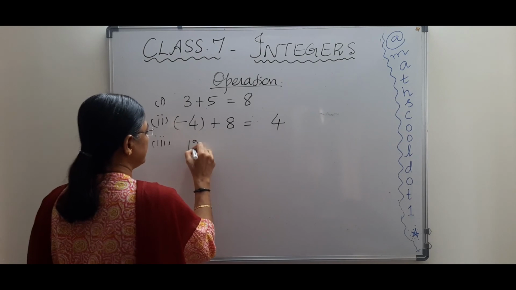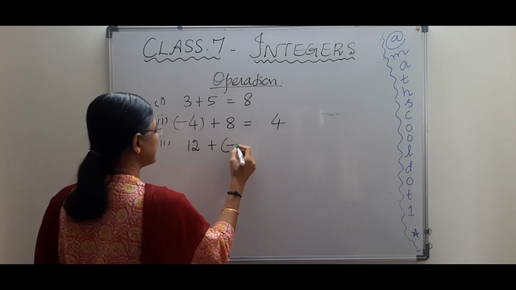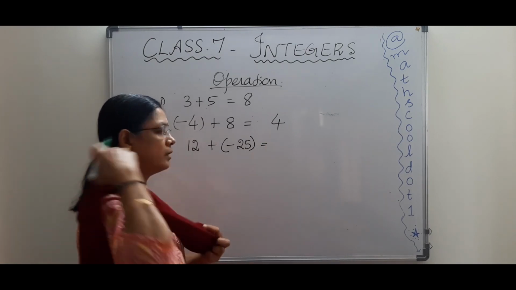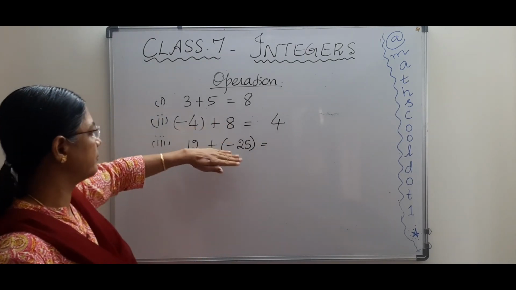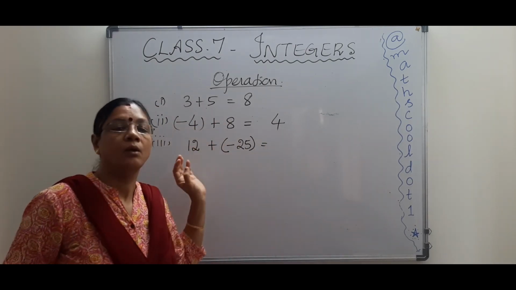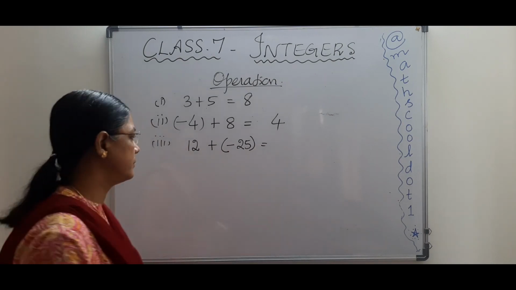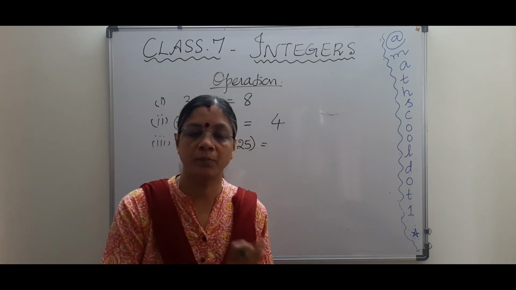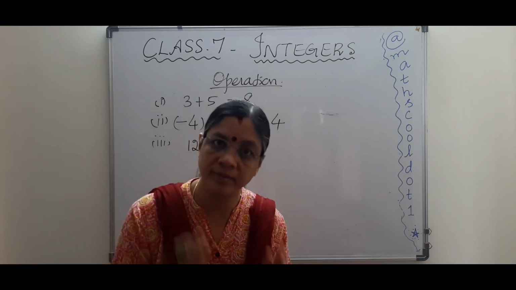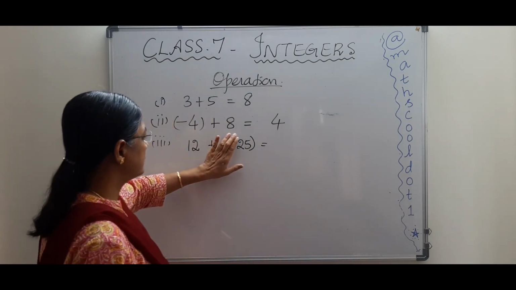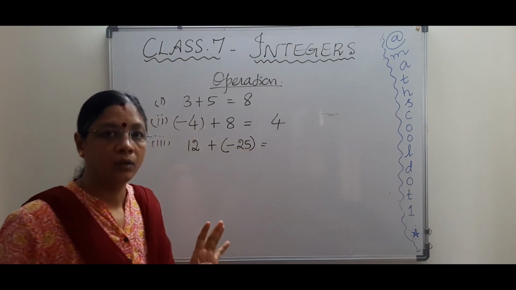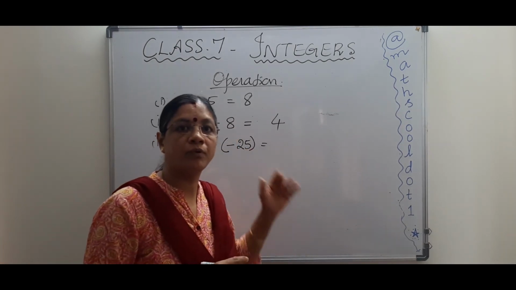See, 12 plus minus 25. Here again you have one plus and one minus, one positive integer and one negative integer. What should we do? We should subtract, right? If one is positive and another one is negative, we need to subtract. So forget about the sign, you just subtract 25 and 12.